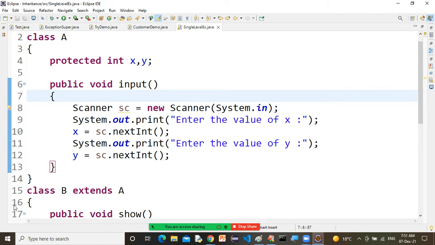So I hope up to line number 15 you have taken the screenshot. Now moving ahead, sir.